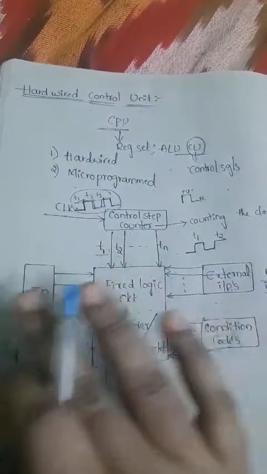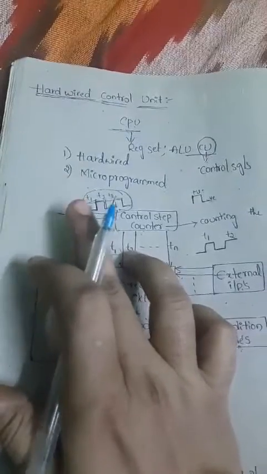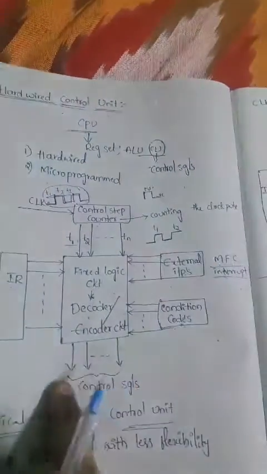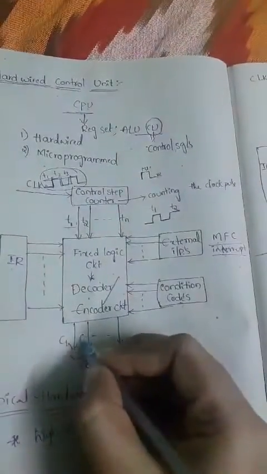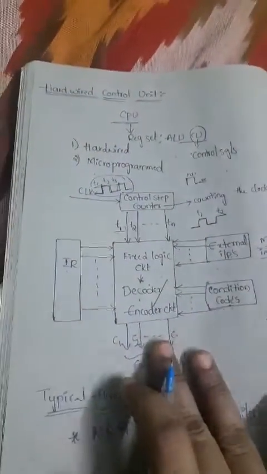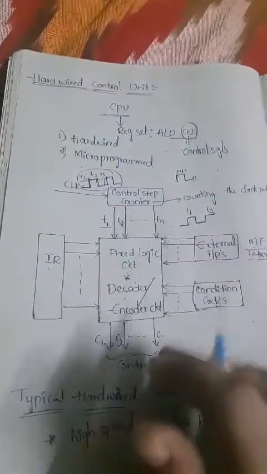It may consist of the different counter steps present in this control step counter, because the generation of the control signals is done with reference to the clock. That means at what time instant the control signal C1 is generated, or C2, or C3 or C4, like that. That's why these are the different counter steps present in this control step counter. Automatically, with reference to the clock pulses, we get the timing signals. So this is the control step counter.